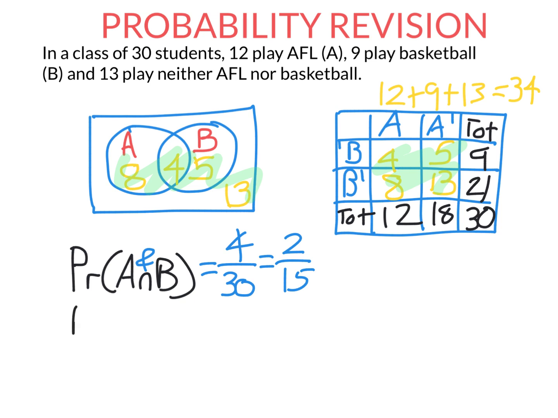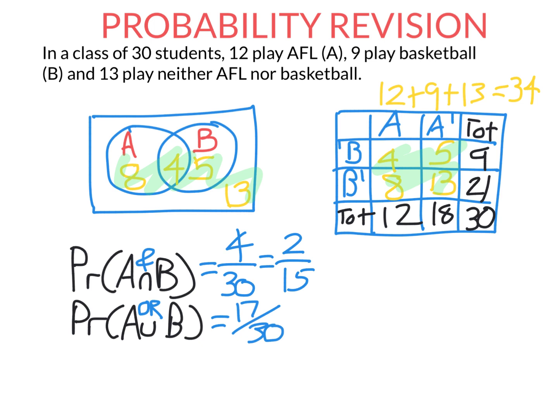So let's now calculate this probability of A union B. Whenever you see the U, I want you to read it as OR. This is saying what is the probability someone plays AFL or basketball or both. In maths, this symbol union includes those that play both. So in the Venn diagram, it's these 3 numbers. In the two-way table, it's these 3. 8 plus 4 plus 5 is 17. So there are 17 students that play AFL or basketball or both out of 30 in total. You can also think of A or B as the students who play at least one of those two sports.